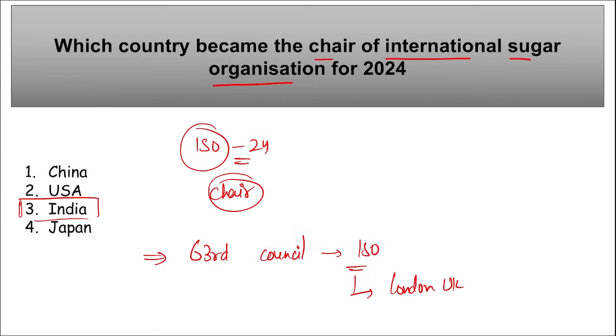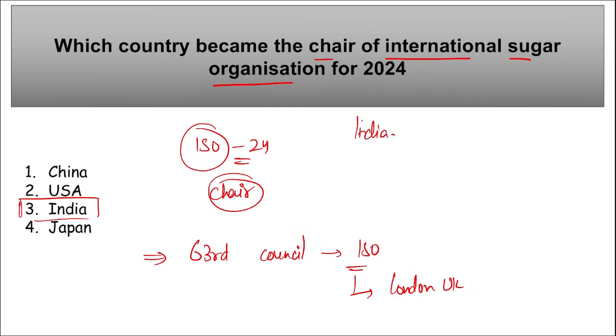Right? Then apart from this, as the chair of the ISO, India will lead the global sugar sector, and India will focus on uniting the members of ISO to adopt more sustainable practices in sugarcane cultivation, sugar and ethanol production. Right? Apart from this, remember, India is the largest consumer.